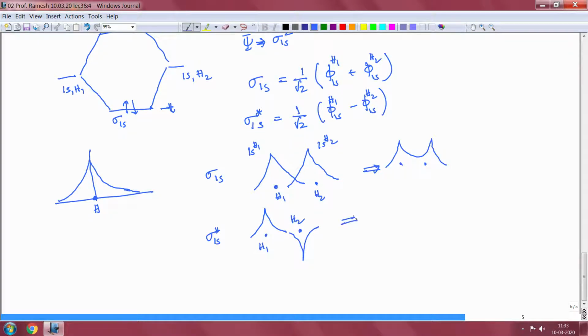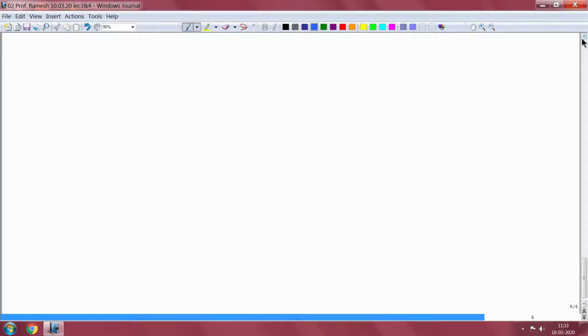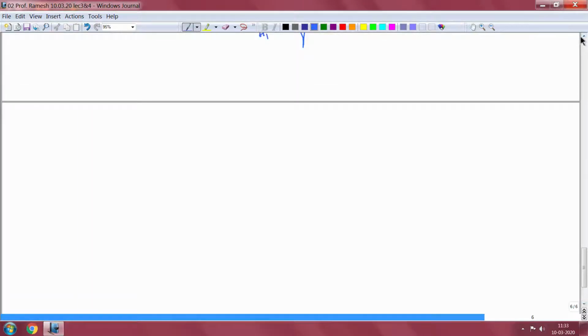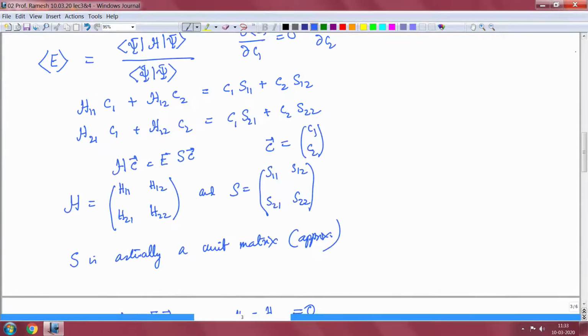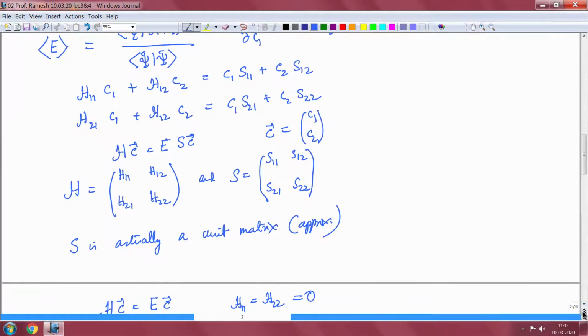So the total wave function, if I plot it, will go like this. But of course we know that the 1s orbitals of the hydrogen atoms are also spherical. So if I use the spherical picture,